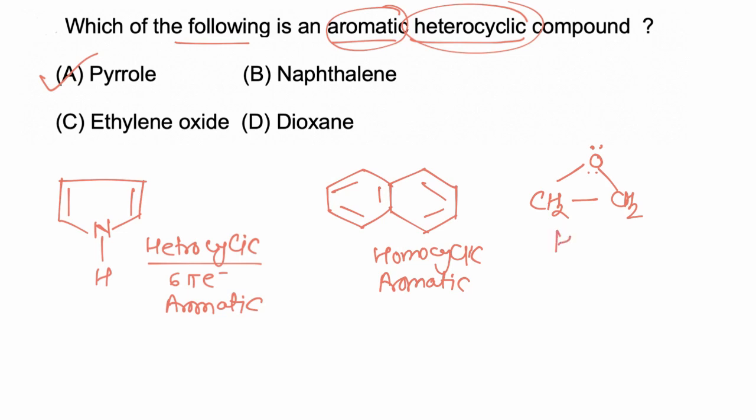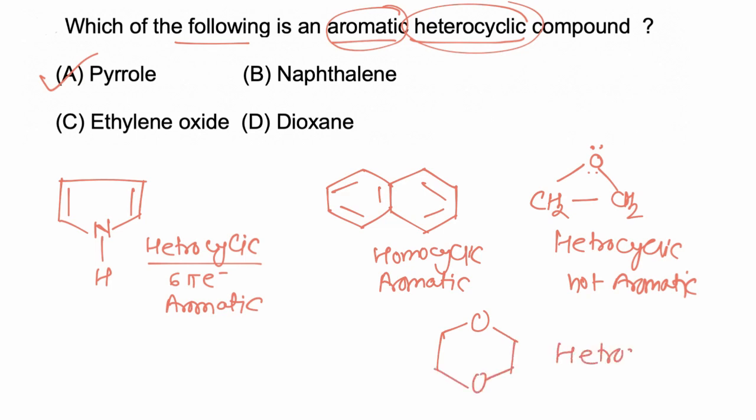So heterocyclic but not aromatic. Next, dioxane. Dioxane is again heterocyclic but not aromatic due to lack of cyclic resonance. So the molecule is non-aromatic, and the correct answer is A.